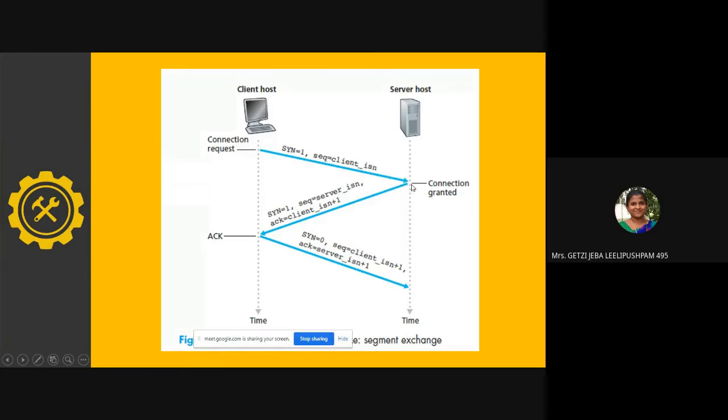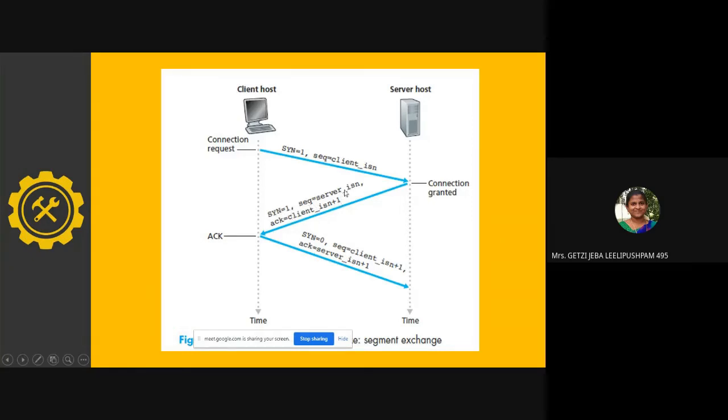Then, if the server is ready to accept the connection, it also sends an acknowledgement. What is the acknowledgement? Client sequence number plus 1. What does it mean? I received your SYN. I'm also ready to accept a connection from your side. So my SYN is 1.